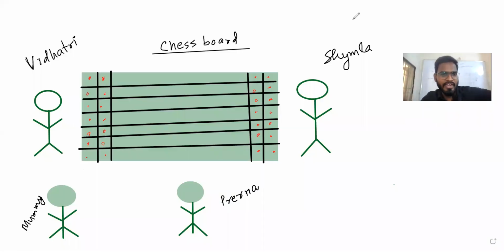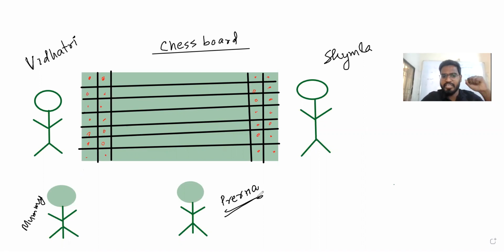So I'm trying to explain the physical quantities with an example. Let's take a chessboard. Two people are there, Vidatri and Shamla. They both are playing chess. And then one more person is there, her name is Prerna. She is observing each and everything that is happening in the chess game.